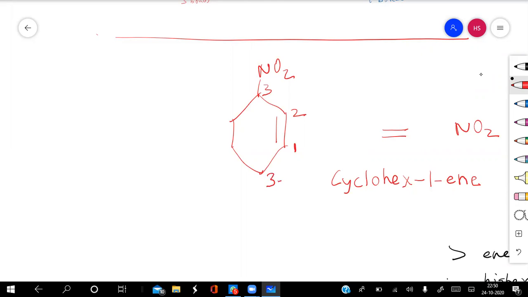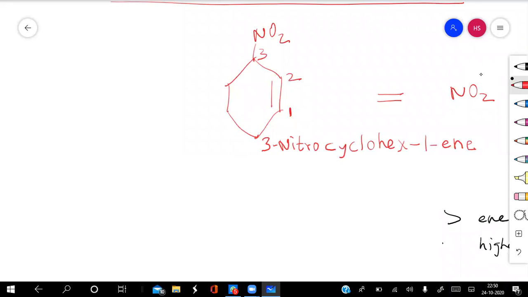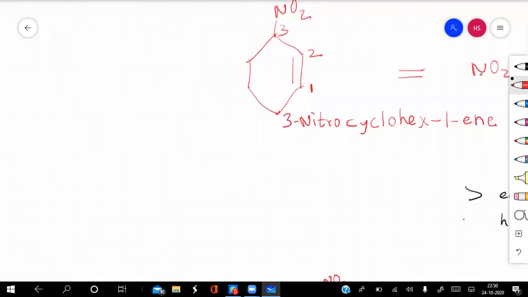So the name will be 3-nitro, and this we write in small letters, because now nitro comes as the first letter. So the name becomes 3-nitrocyclohexene. Clear? Okay, we will do some more examples so that we have a clearer understanding.